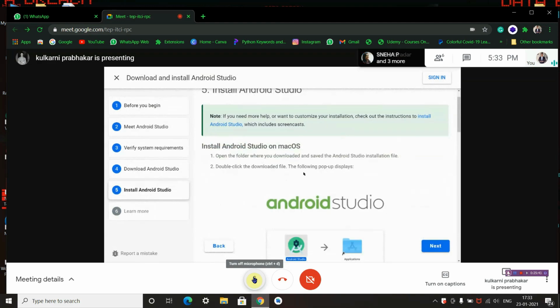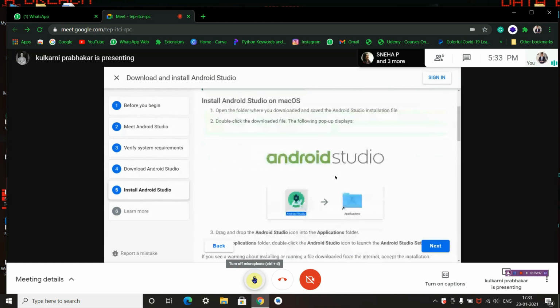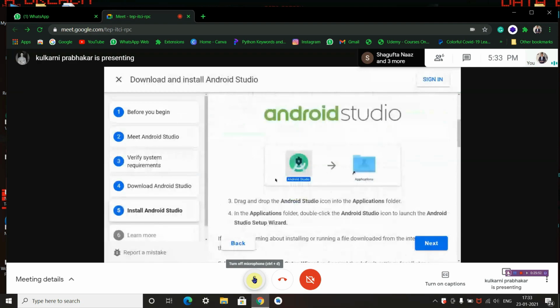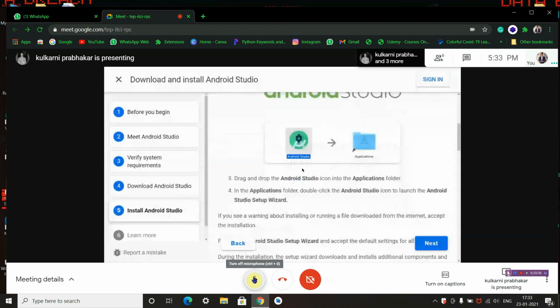The following pop-ups are displayed. These are the pop-ups. Drag and drop the Android Studio icon into the applications folder. This is for people who are using a Mac operating system, and these steps are for those people. In the applications folder, double click the Android Studio icon to launch the Android Studio setup wizard.